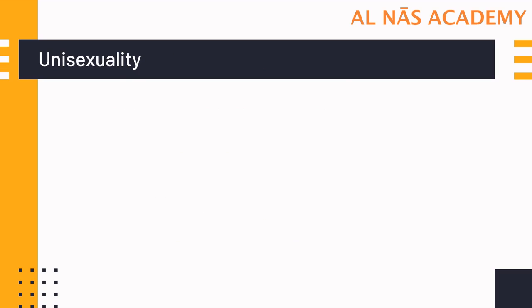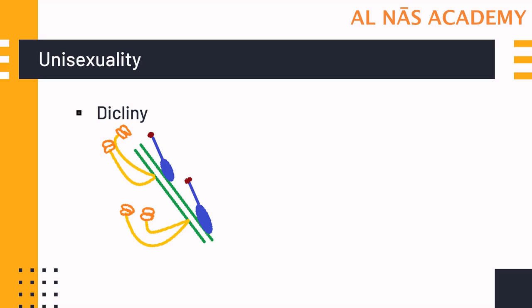The first one we are going to study is unisexuality. In this case, the plant bears either male or female flowers. It is also called dioecism. As the flowers are unisexual, self-pollination will not be possible. The plant may be monoecious. In monoecious plants, the male and female flowers are on the same plant, but they are separate. An example is maize. In such a type, there is a possibility of dichogamy.